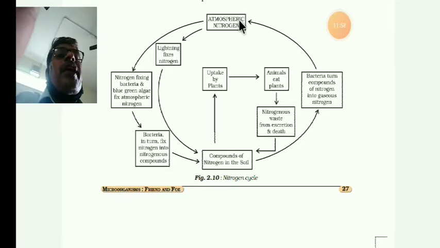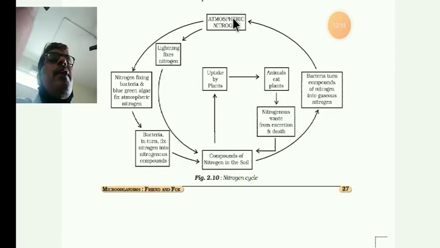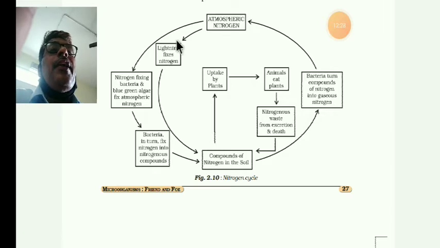See the cycle now. First it starts from here, then comes here, then here, then it goes here, and again here, like this. So one cycle is completed. Now we will see the second cycle, atmospheric nitrogen. You know that lightning also fixes nitrogen. Atmospheric nitrogen is changed by lightning also.